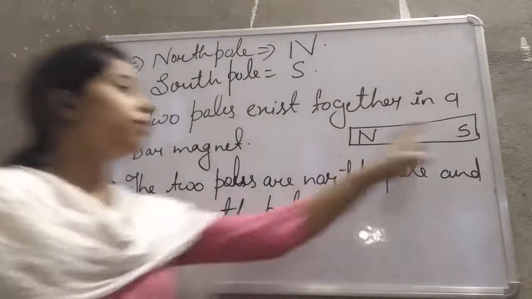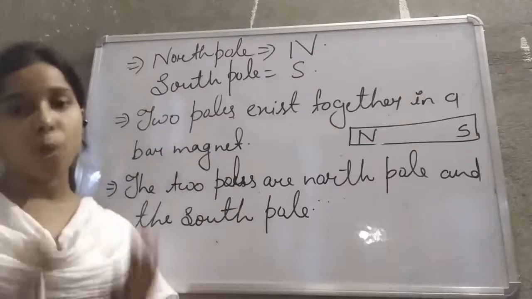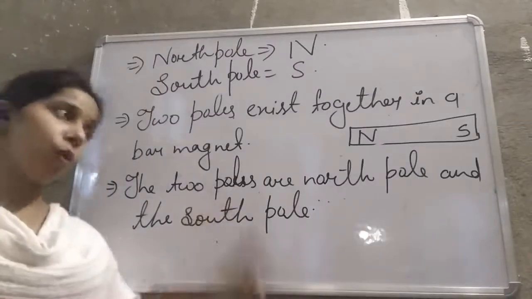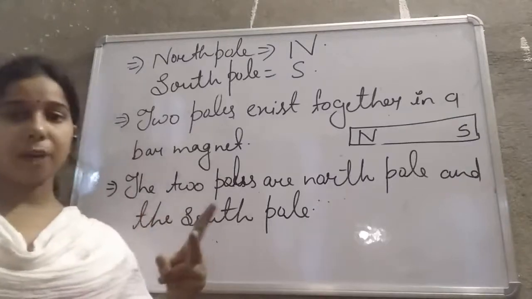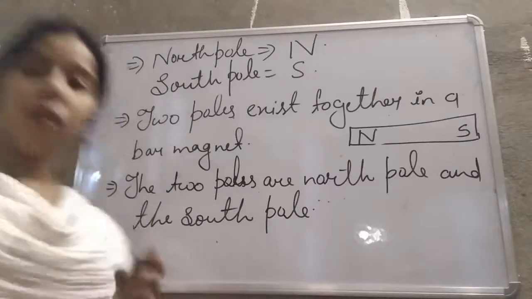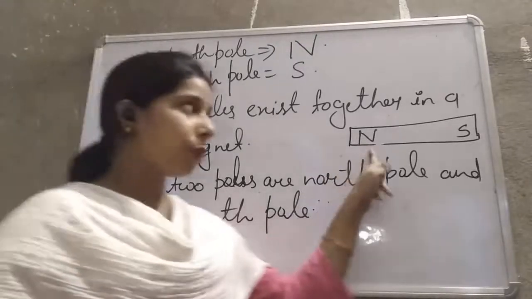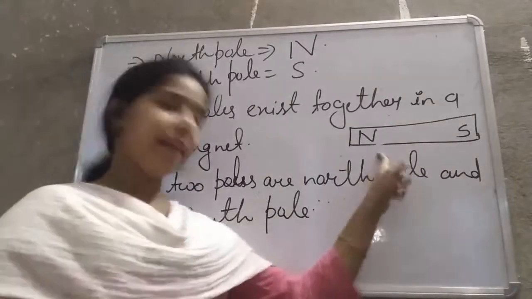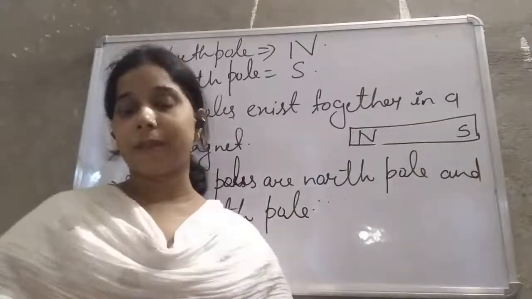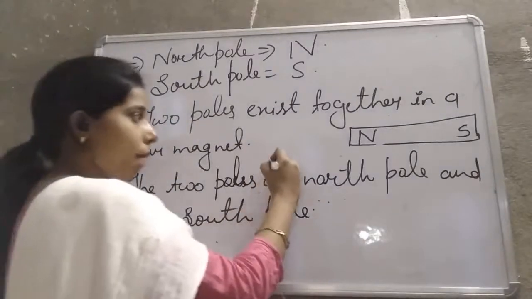So two free ends are there. These free ends are known as the poles of the magnet. The two poles of a magnet are there in a bar magnet, and these two poles are the north pole and south pole. North pole we represent by N, south pole we represent by S. You have seen it in the horseshoe magnet also, student.